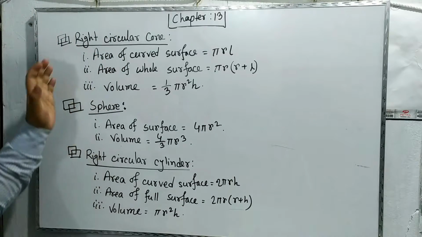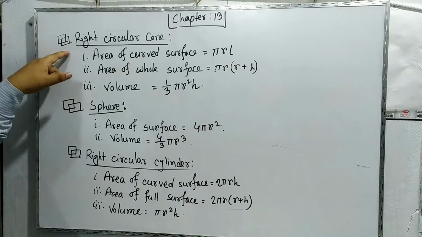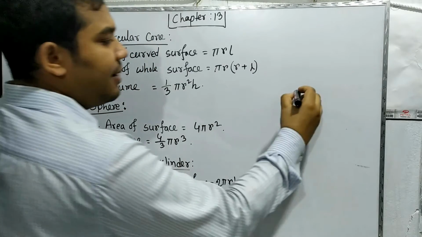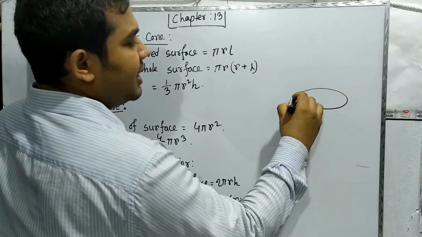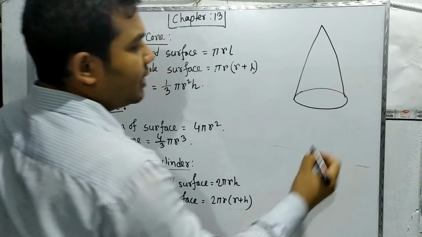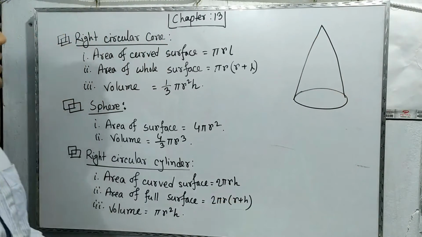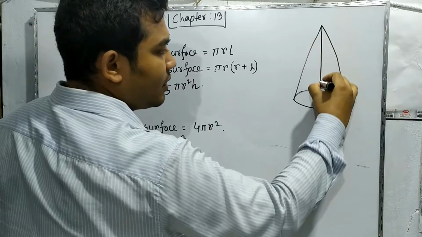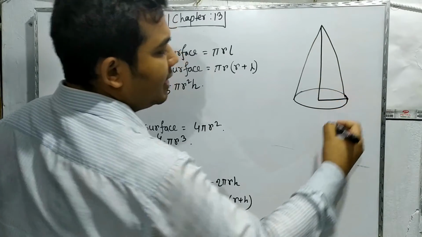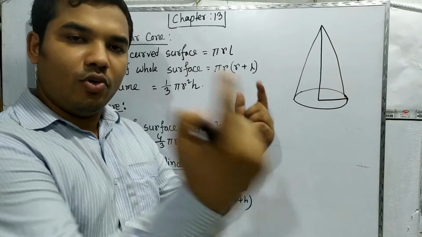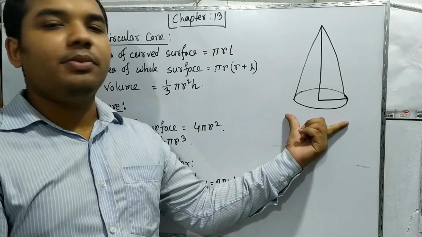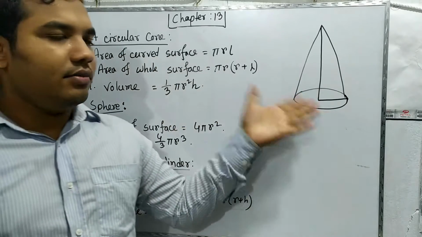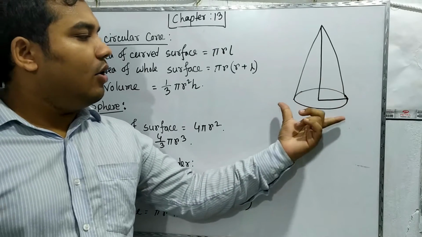Now the topic is the right circular cone. What does a cone look like? There is a tube-like shape, and these shapes are known as cones. They are called right circular cones because if a right angle triangle is rotated in this way, then this type of cone is created.